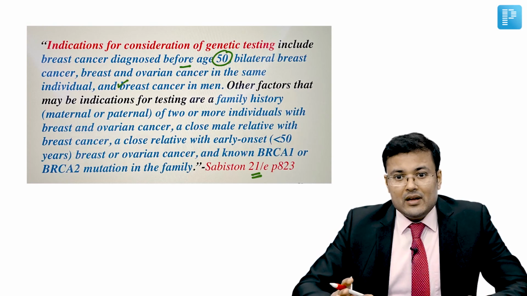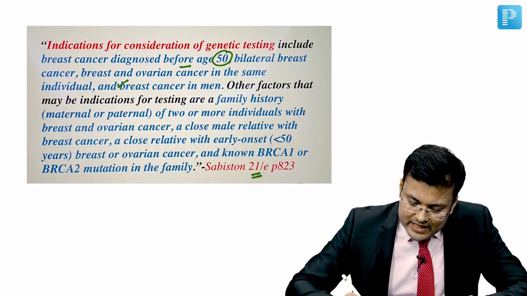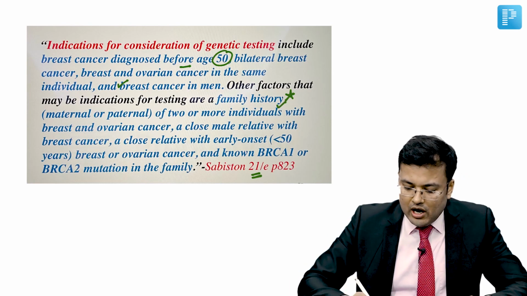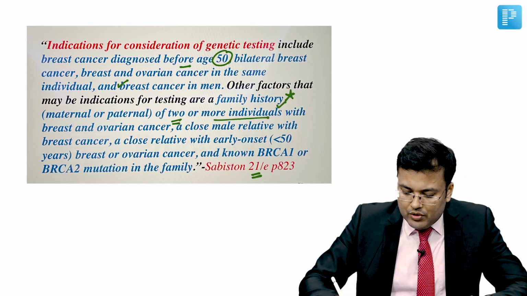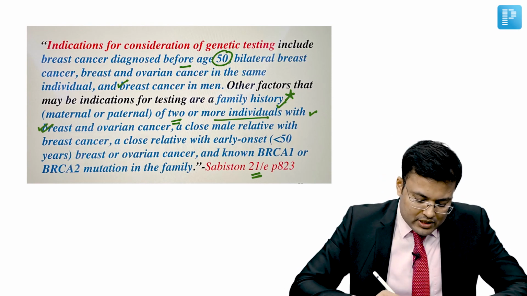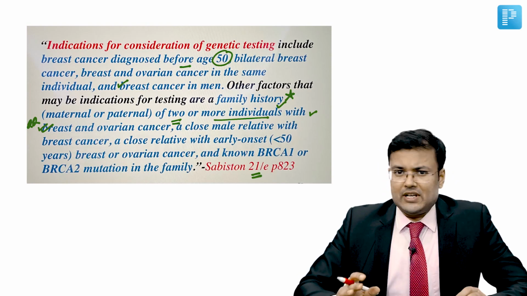The other factors which are included for genetic testing. This was there in our question. What? That family history of 2 or more individuals with breast and ovarian cancer. This was in our question. Mother was having breast cancer, sister was having ovarian cancer.